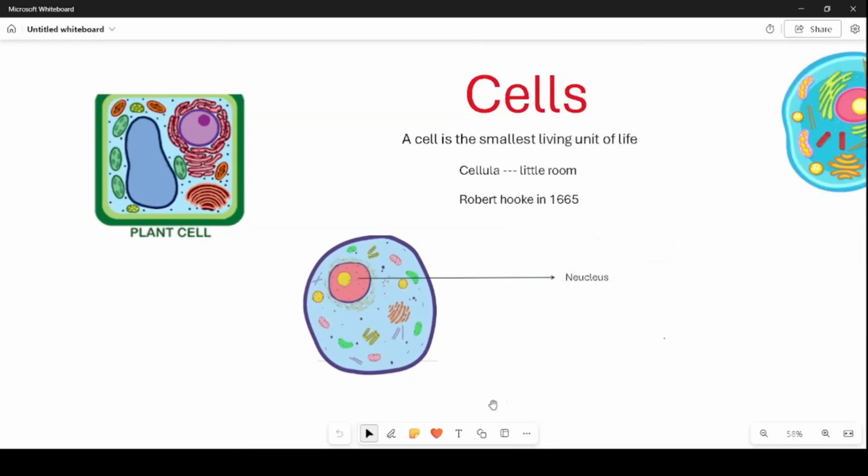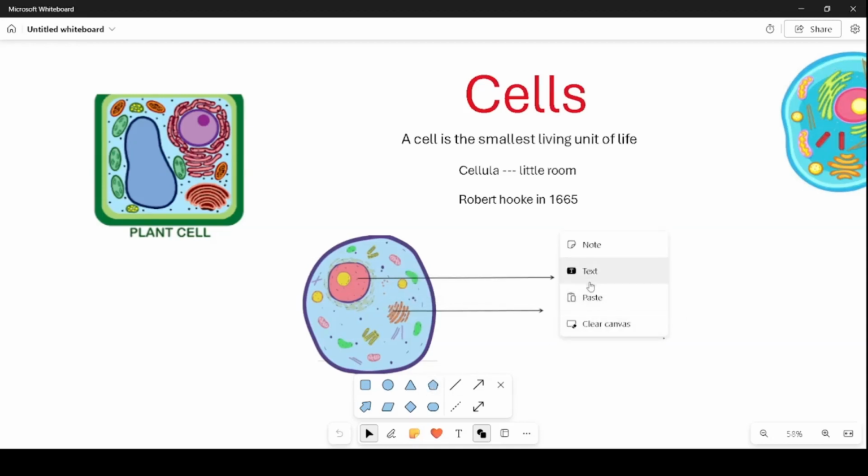Now we will move on to Golgi apparatus. It was first described by Camillo Golgi in 1898.